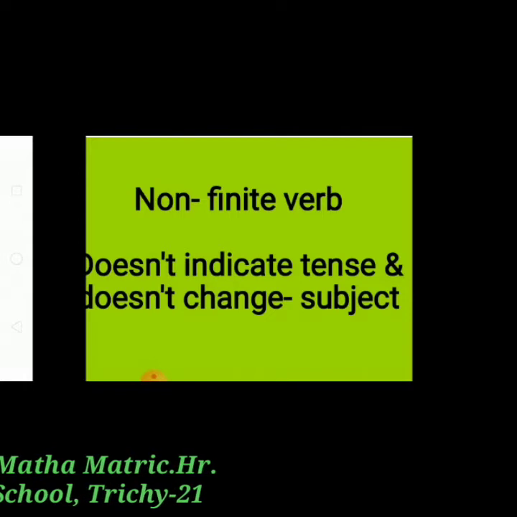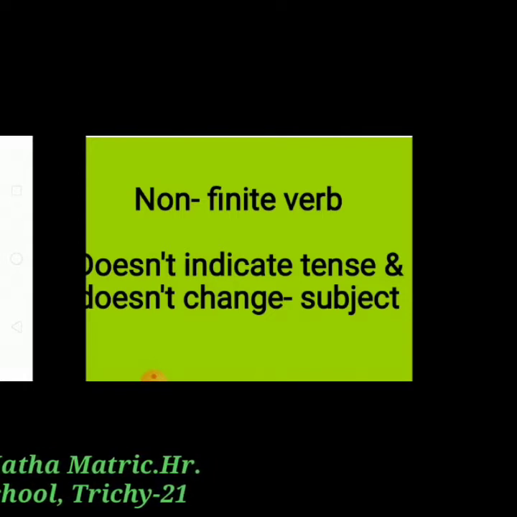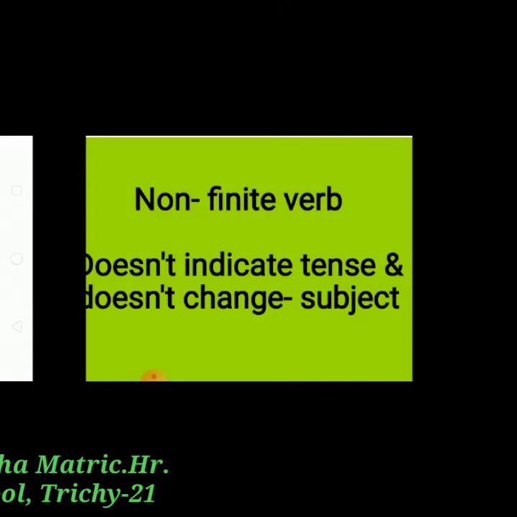So what are finite verbs? Before that, we have to see what a finite verb is. A finite verb is a verb that indicates tense and changes according to the subject.